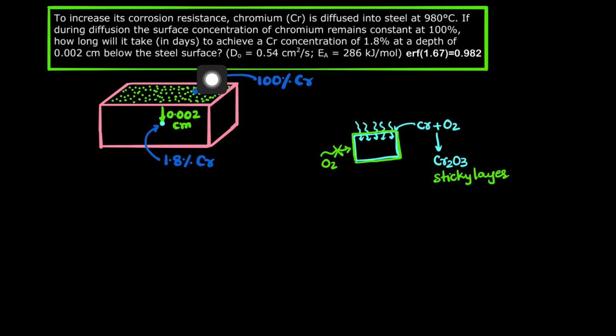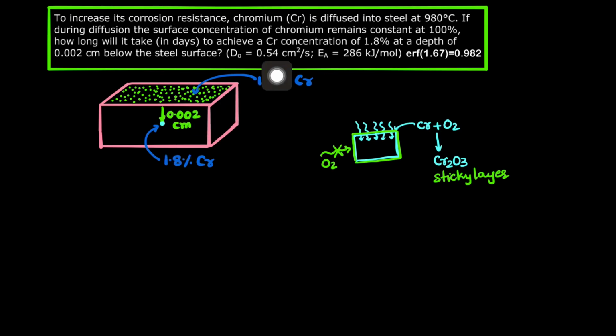Here we want 1.8% chromium concentration, whereas the concentration of chromium at the surface is 100%. So you can see there is a concentration gradient, a change in the concentration, and that is the driving force for the diffusion to occur. Due to the concentration gradient, chromium atoms would like to diffuse inside that specimen. That rate will be slow. It will take days to achieve 1.8% chromium at a depth of 0.002 centimeter. So even to diffuse to a depth of 0.002 centimeter, it is taking days. So the rate of diffusion will be extremely slow.